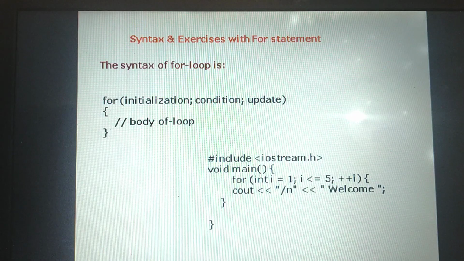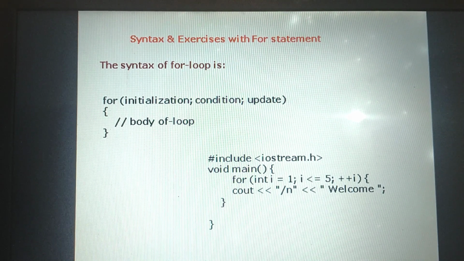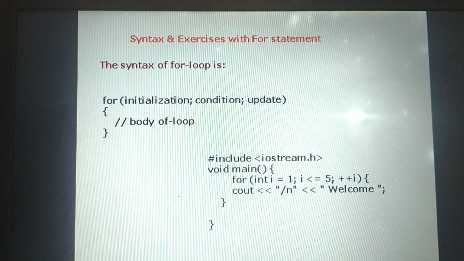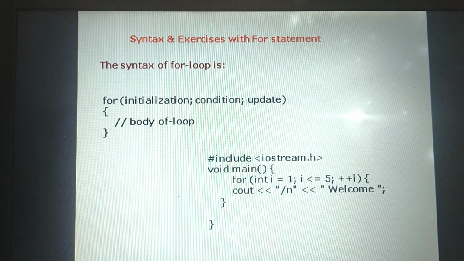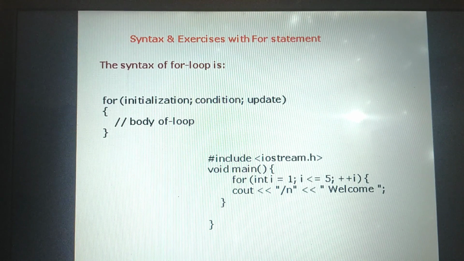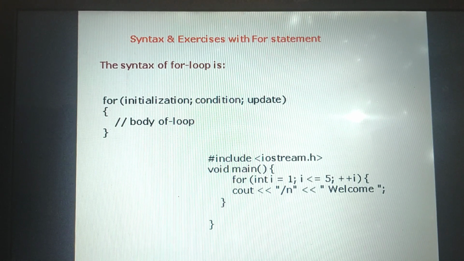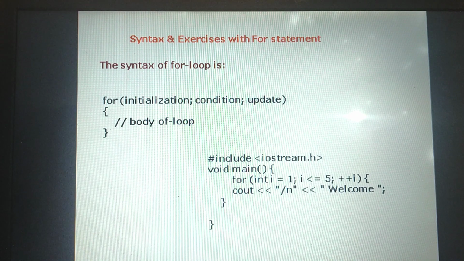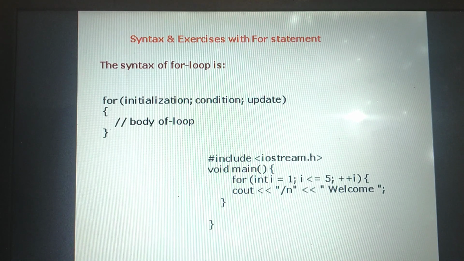Next, the more compact version of the loop is the for loop. The for loop and do while work almost the same. If you want to make your program smaller, it is better to use the for loop. The for loop is the compact version of the while loop.